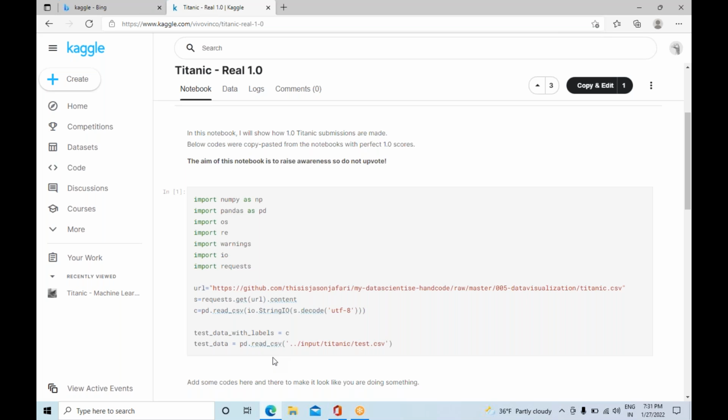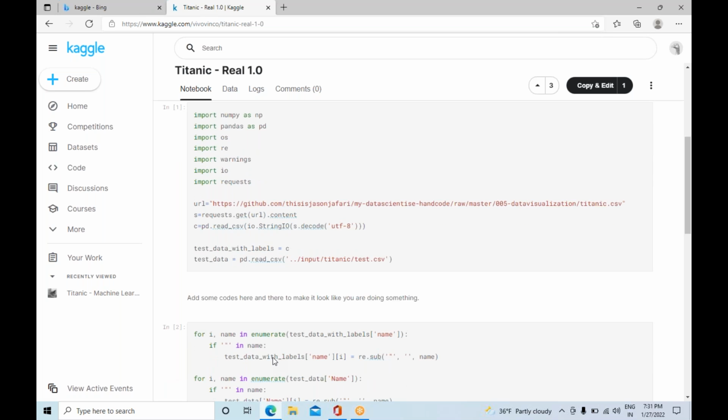What I'm trying to explain here: first is importing the libraries, second is importing the data sets we have. Sometimes the client gives both training and testing data, so we read both here. But sometimes the client gives only training data and no testing data. By that time, you should be able to create the testing data as your responsibility.